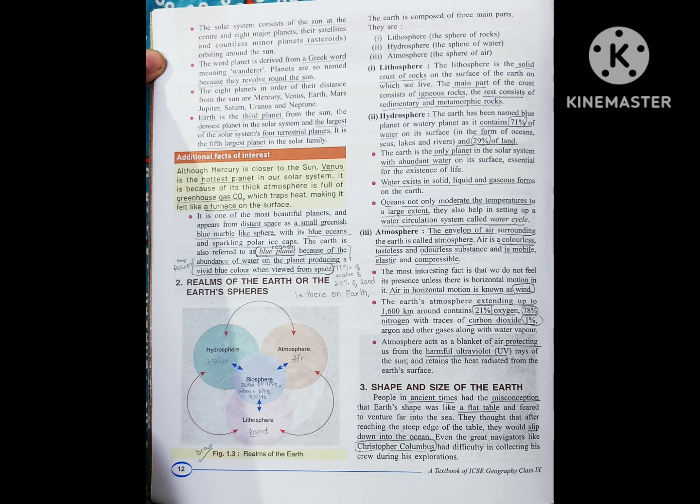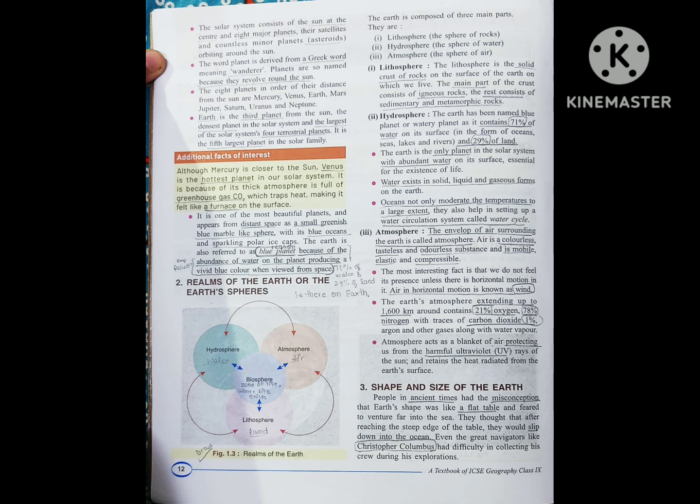And the Earth's atmosphere extends up to 1600 kilometers, and the composition of air is 78% of nitrogen, 21% of oxygen and 1% of other gases like water vapor, carbon dioxide and many more. So this is the composition of air that is present all around us.